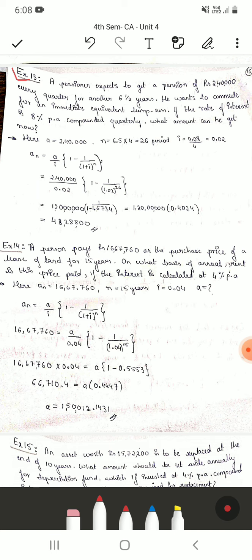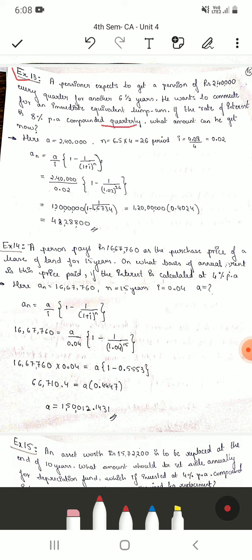In this question, they have asked to find the amount he can expect now, that is the present value. Every quarter he gets 2,40,000, for 6.5 years, and the rate of interest is given as 8% per annum, compounded quarterly.